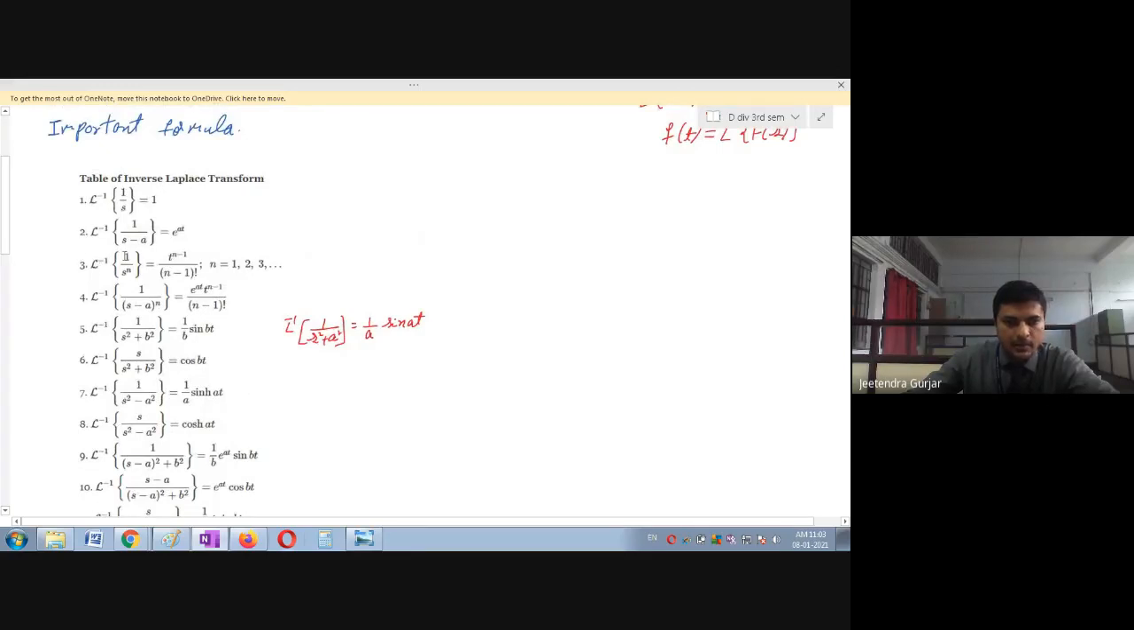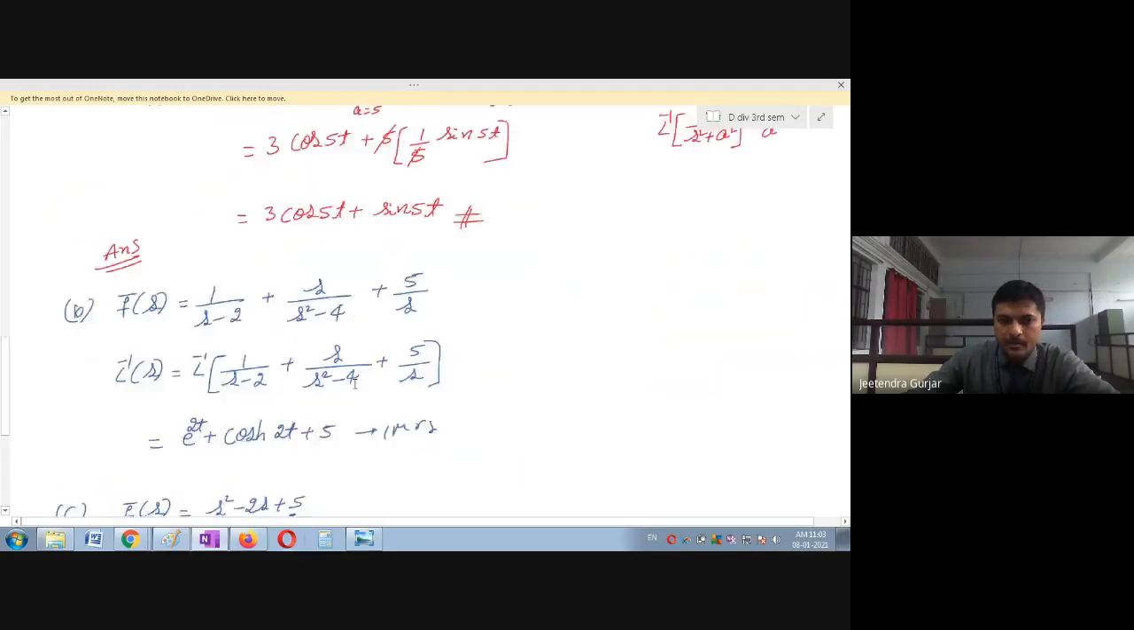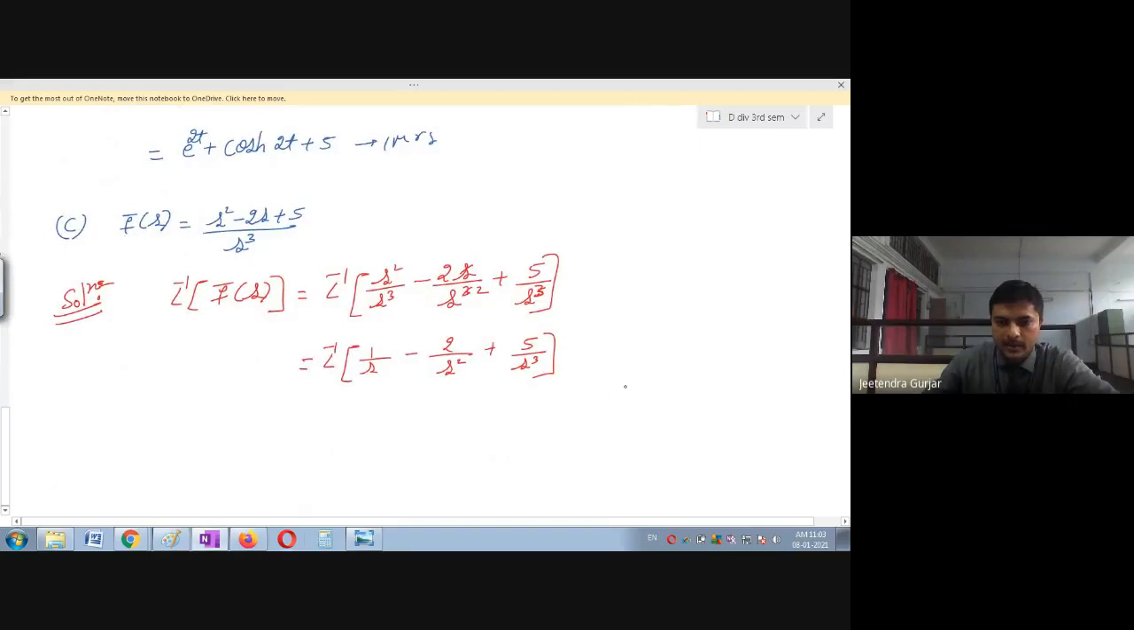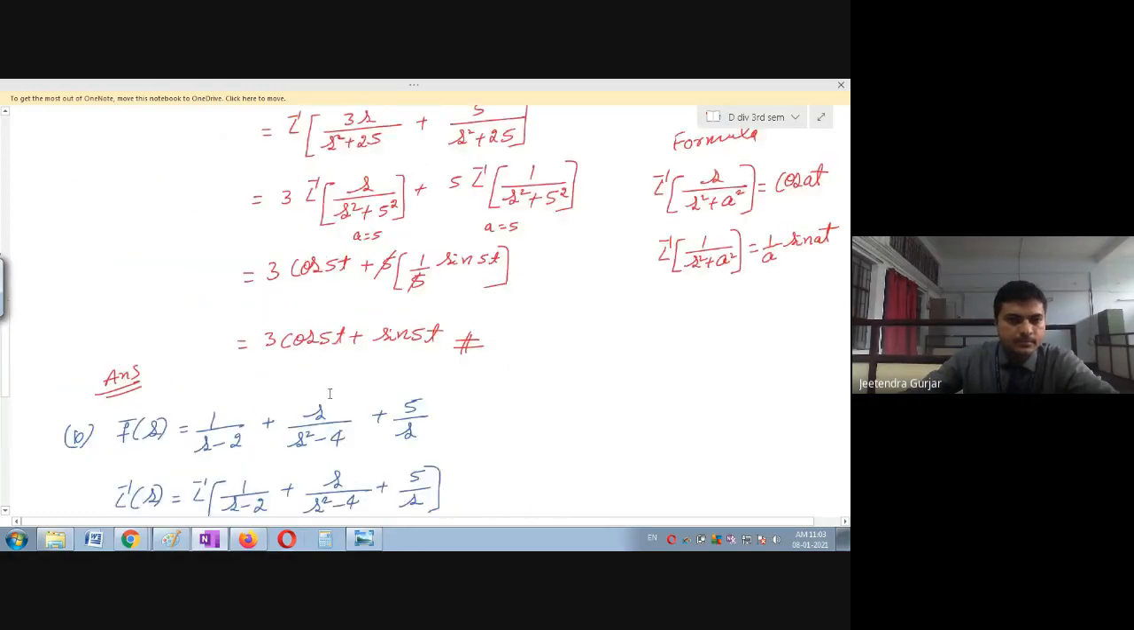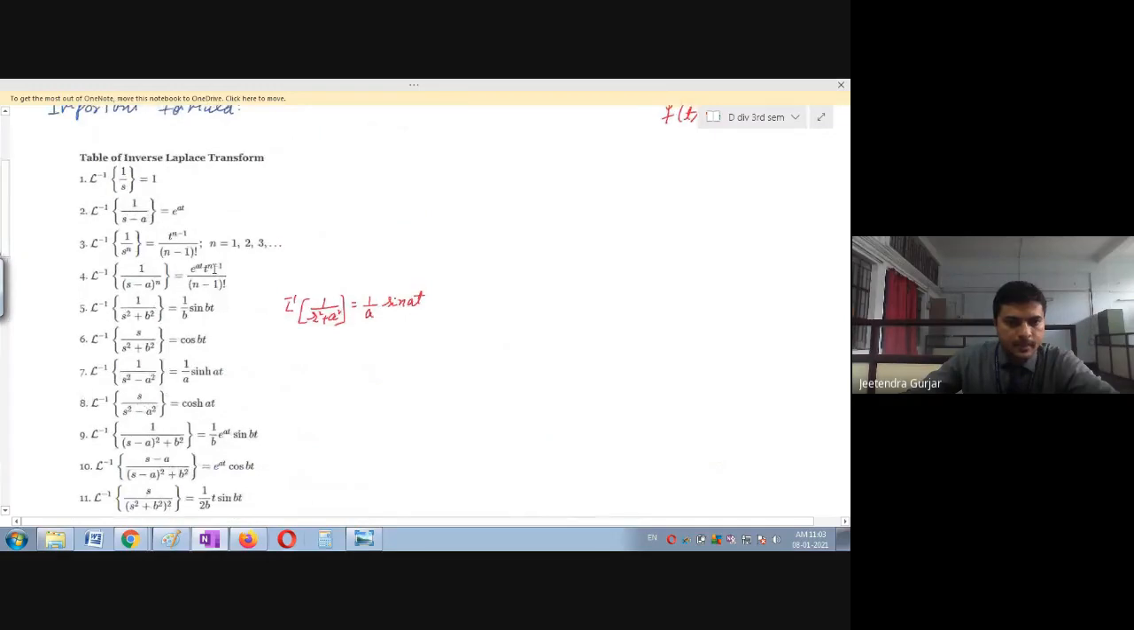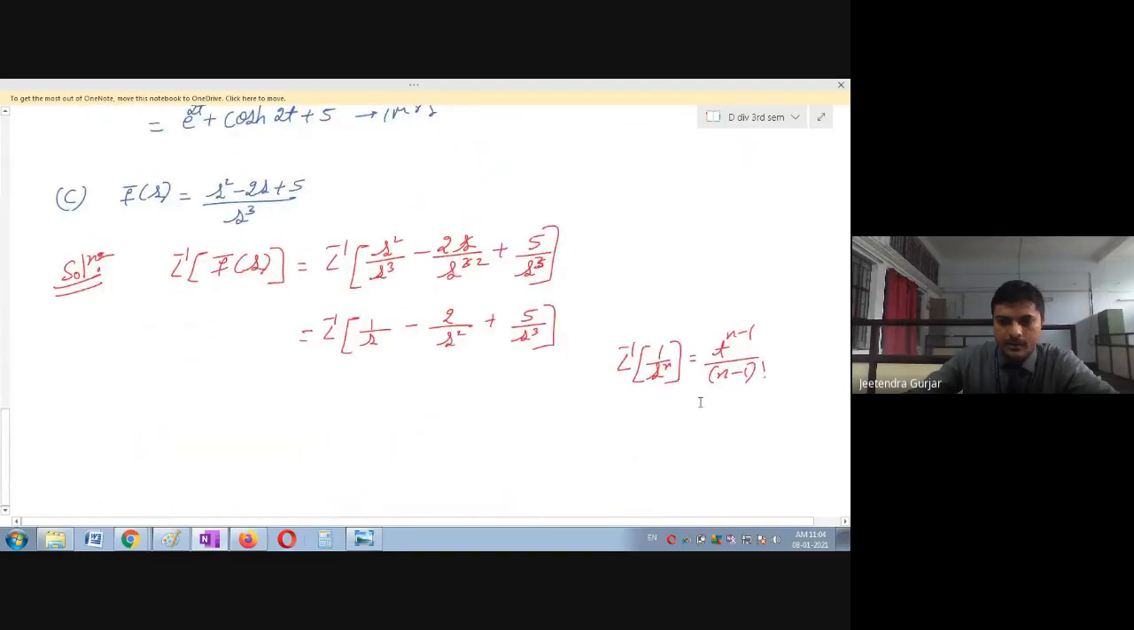Yes, you can see L inverse of 1 upon s raised to n is t raised to n minus 1 upon n minus 1 factorial. Use this formula. So I will use this formula, that is L inverse of 1 upon s raised to n is equal to t raised to n minus 1 upon n minus 1 factorial.